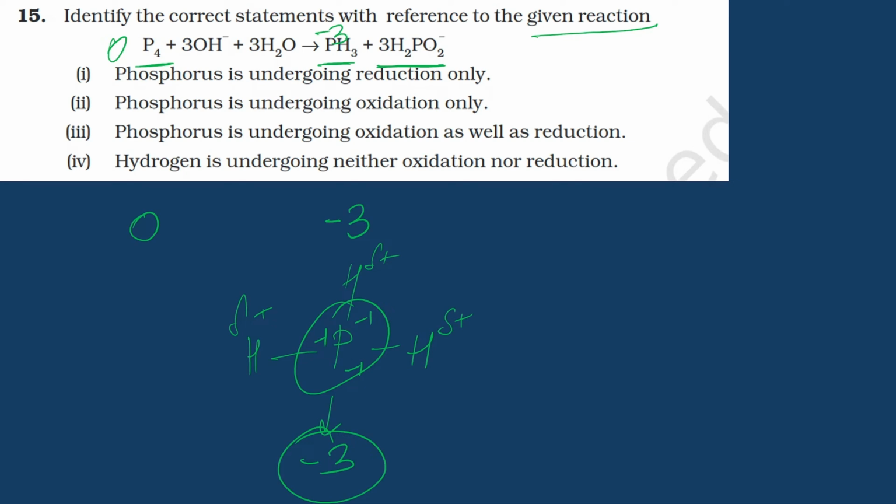H2PO2 minus. Okay, ठीक है. So, 2 into +1 plus P plus 2 into -2 equal to -1. Is that correct? Yeah, okay. So, +2 minus 4 is -2. So, P equal to, कितना हो गया ये? Oh, so 4 and 2, -2 हो गया, -2 -1 मतलब +1. Oh, interesting. So, it's +1 here.